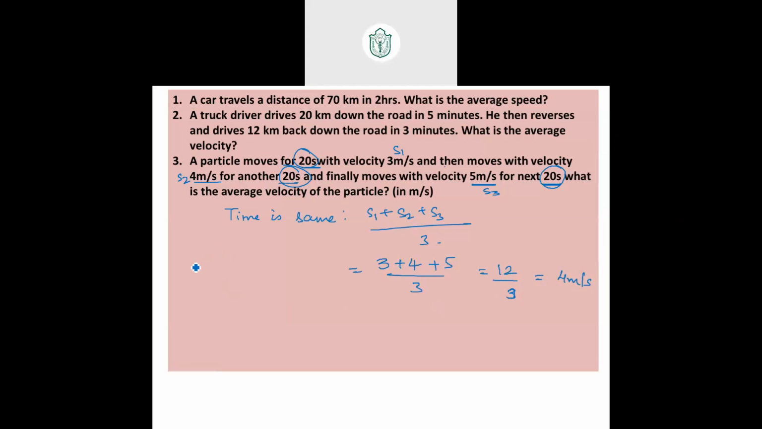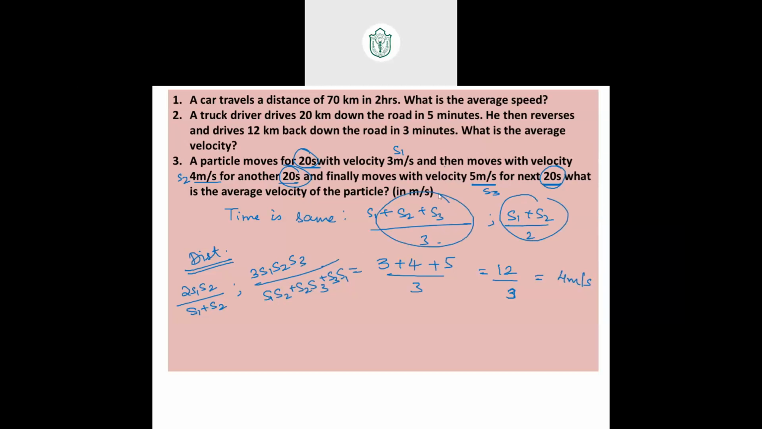What if distance was same, guys? If distance is same, what's the shortcut formula? 2 S1 S2 by S1 plus S2, or if three speeds are given, 3 S1 S2 S3 by S1 S2 plus S2 S3 plus S3 S1. Make a note. If time is same, only average. For 2 speeds average is this, for 3 speeds average is this, when distance is same. Make a note, guys, quickly.